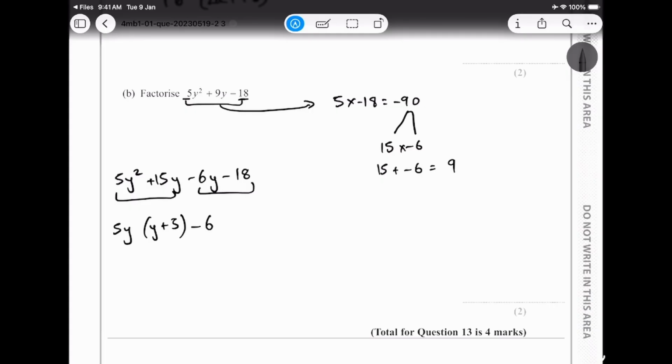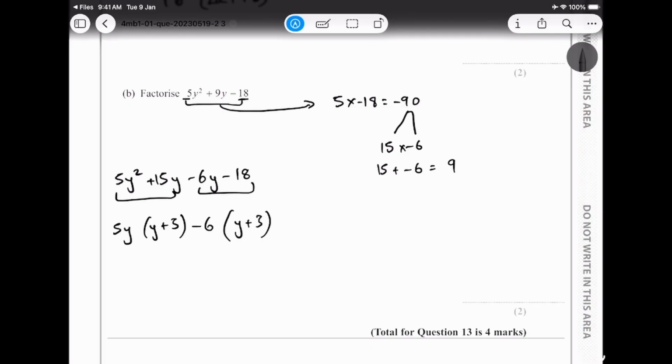So y plus 3, 6 times 3 is 18, negative 6 into 3. Okay, so we are correct.